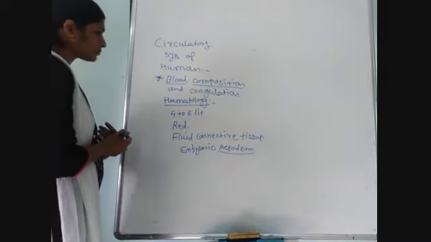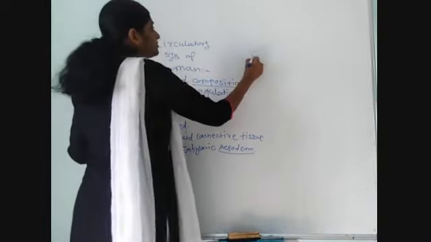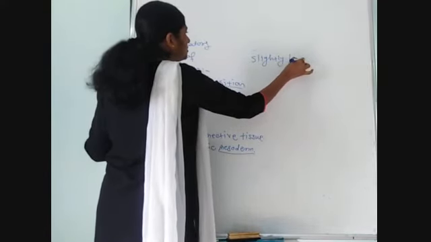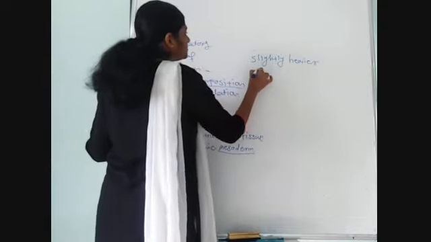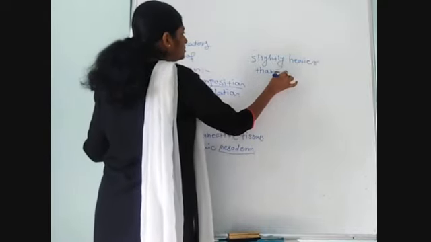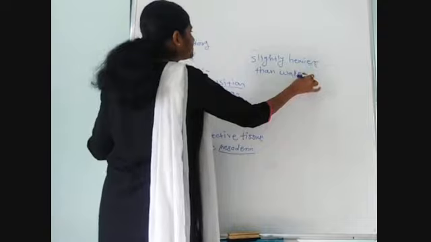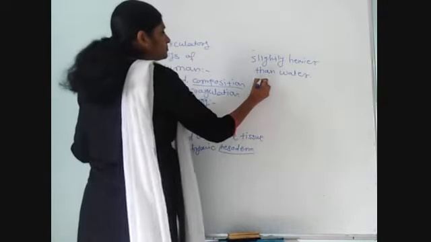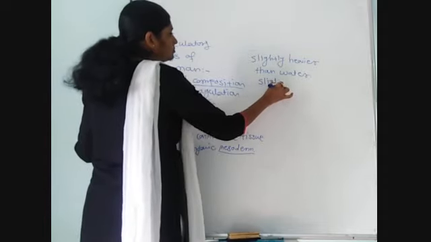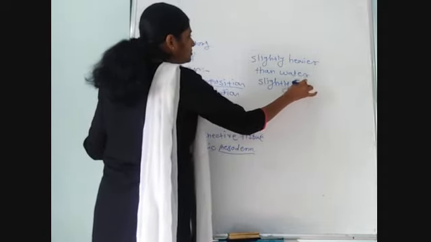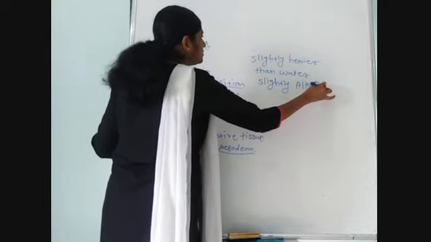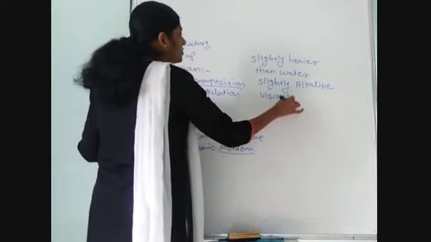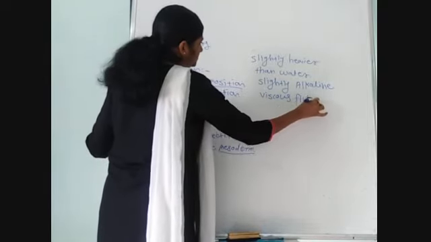Next, blood is slightly heavier than water. Next to that, blood is slightly alkaline and viscous fluid.